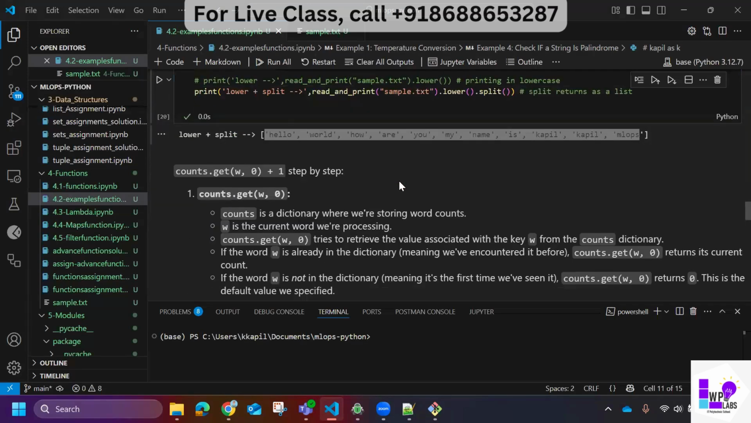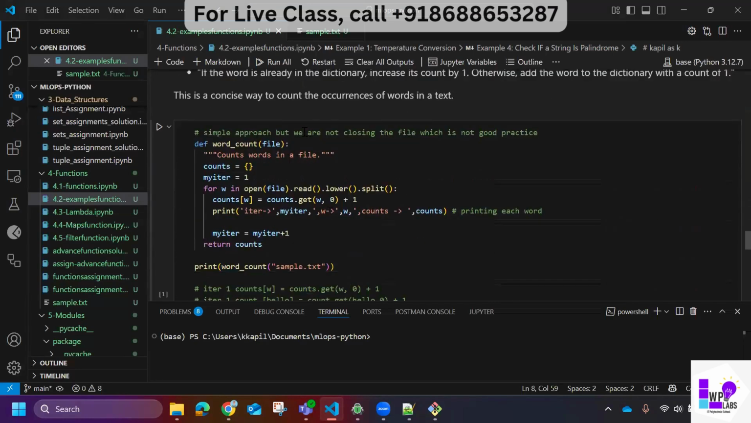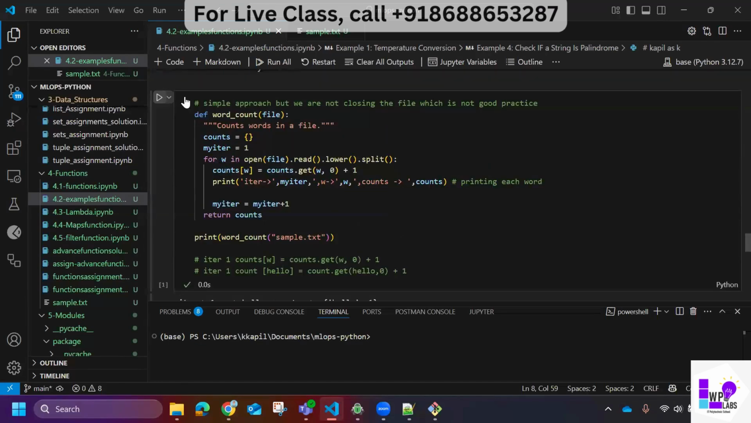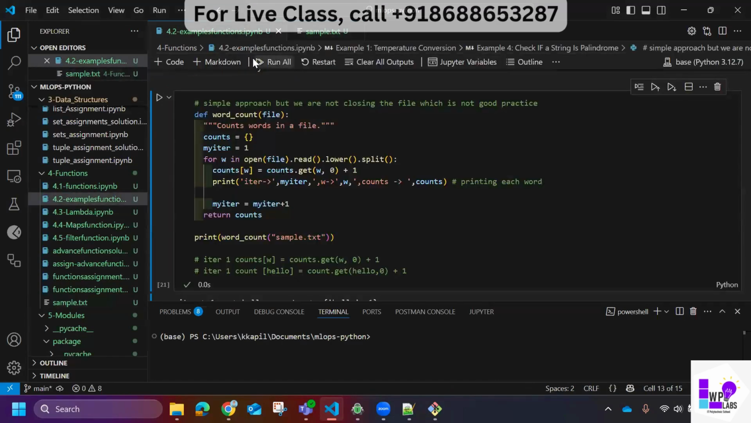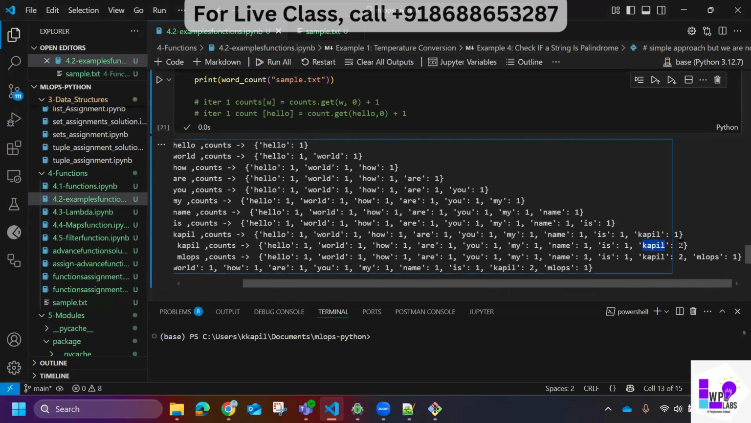Now in this example, I want to design a function which will count letters, how many times a word is coming. So what do I mean by that? How many times Kapil is coming? Kapil is coming twice, right? So it should give Kapil colon 2, something like that. If you see the output here, Kapil is 2.